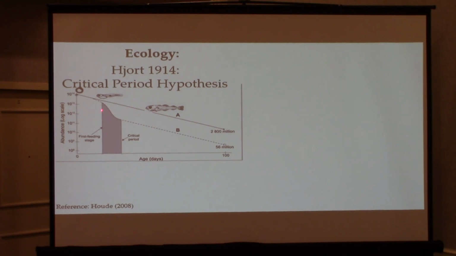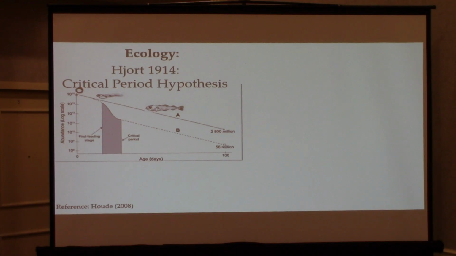And in particular, there's this time period, this critical stage at first exogenous feeding when the population often crashes. Or if it crashes, that's a strong determinant of the eventual size of that cohort. So in this particular example, because of this critical period relative to, say, some idealized norm, there's a 50-fold change in cohort strength as a result of this critical period.